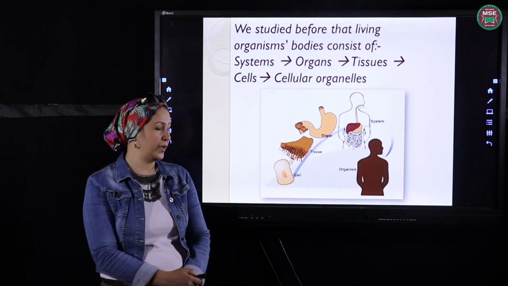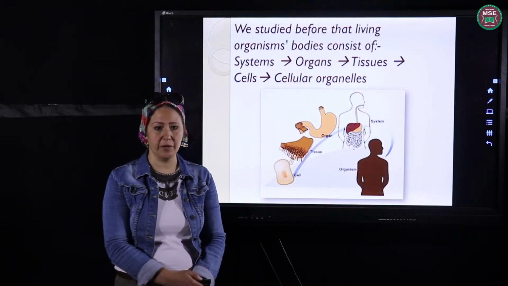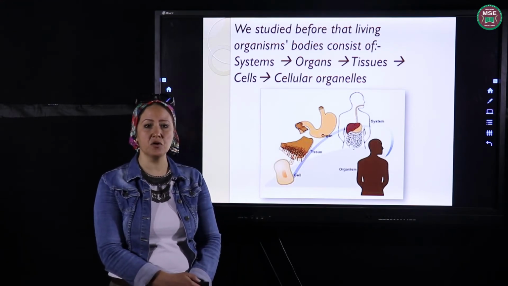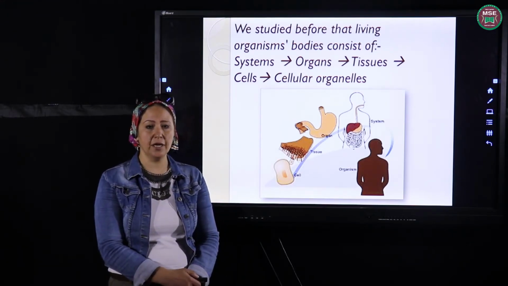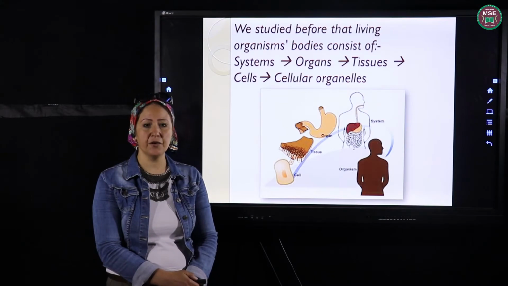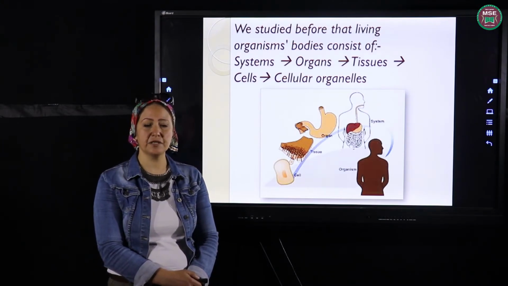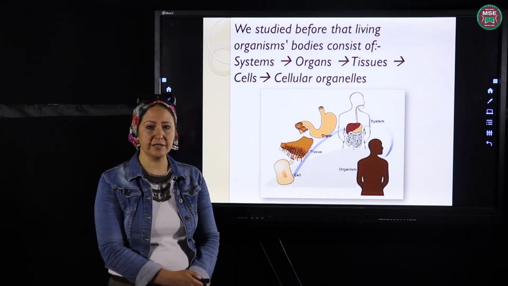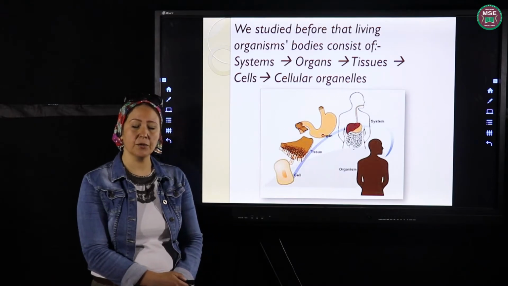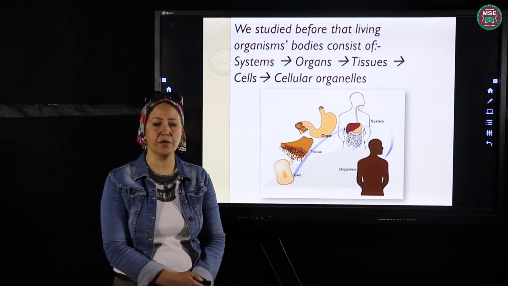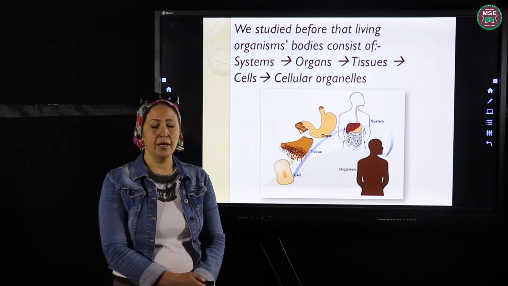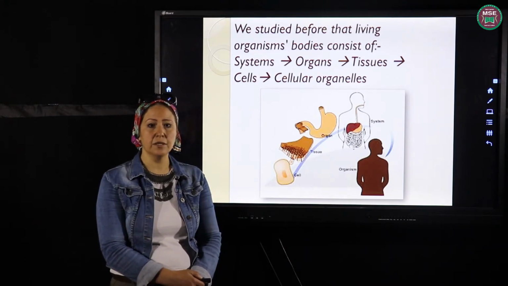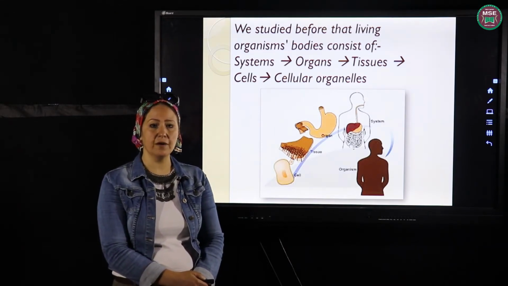First of all, we have to know the structure of our body. Our body consists of a group of body systems, like the digestive system, the respiratory system, the circulatory system, the nervous system. All of these systems work together as one unit to keep our body alive. And each one of these systems consists of a group of organs.